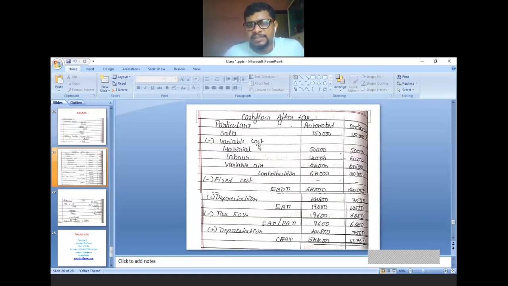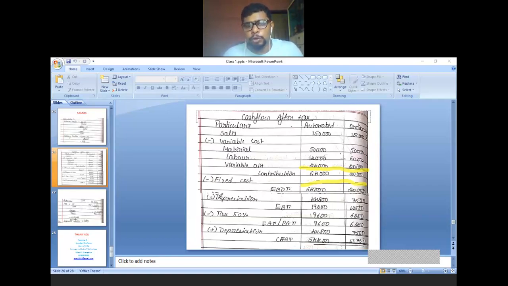So sales minus variable cost is equal to what? See, here one underline is there. Try to understand this one. Sales minus variable cost is equal to contribution; again, minus fixed cost is equal to what? It is profit, which we call EBDT, that is earnings before depreciation and tax.